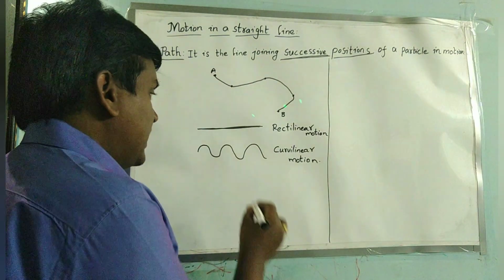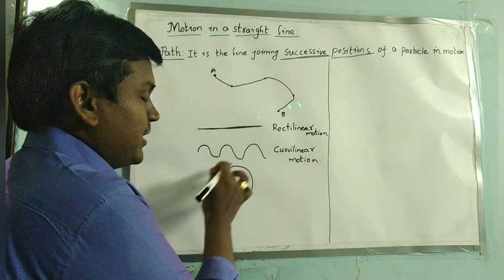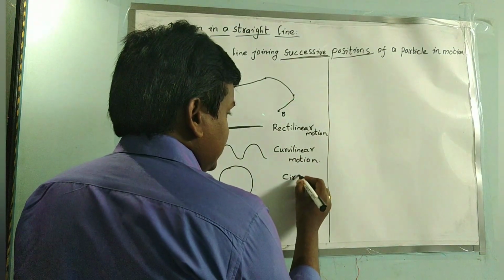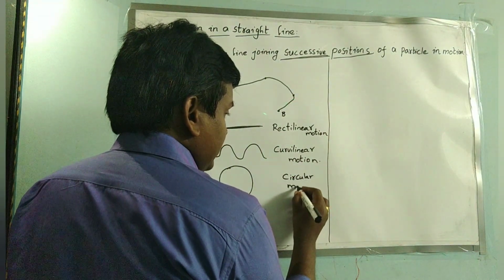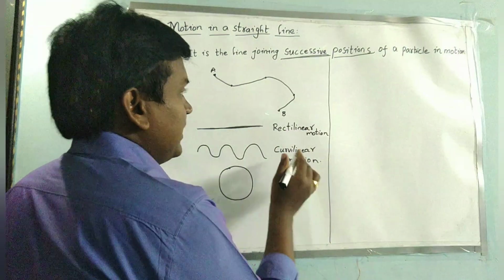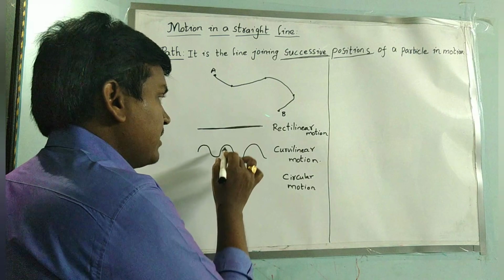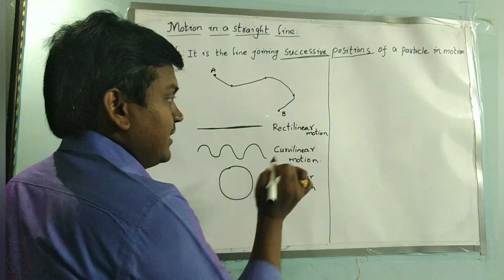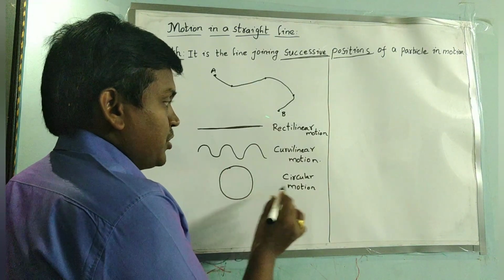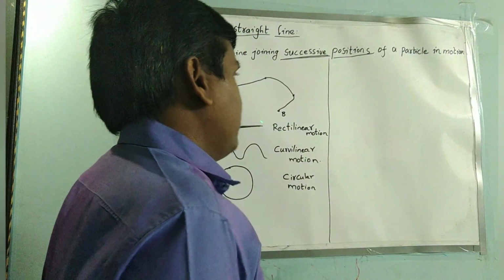And in the same way, if a particle is moving along a circle, then the motion of the particle is called circular motion. If the path made by the particle is a straight line, the motion is rectilinear motion. If a particle is moving in a curved line, the motion is curvilinear motion. If the particle is moving in a circular path, the motion is circular motion. So these are the three different types of motions.